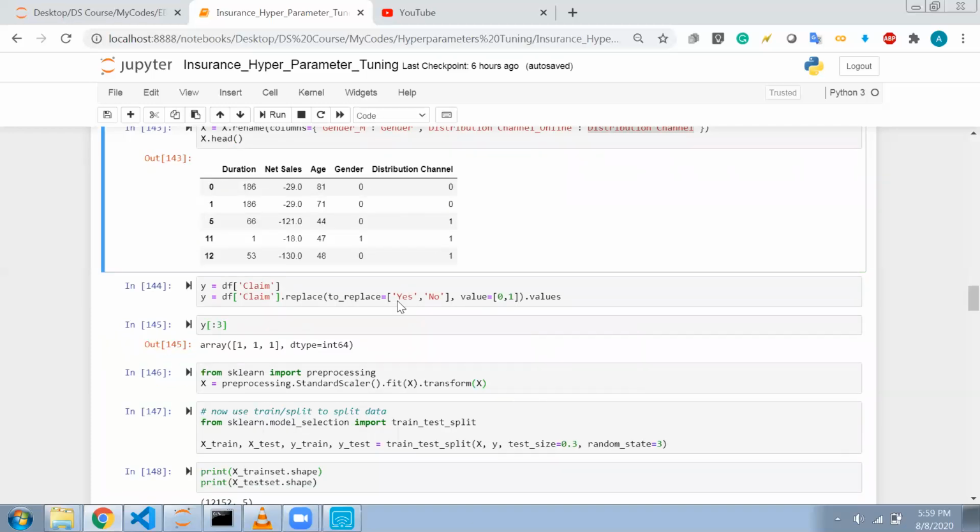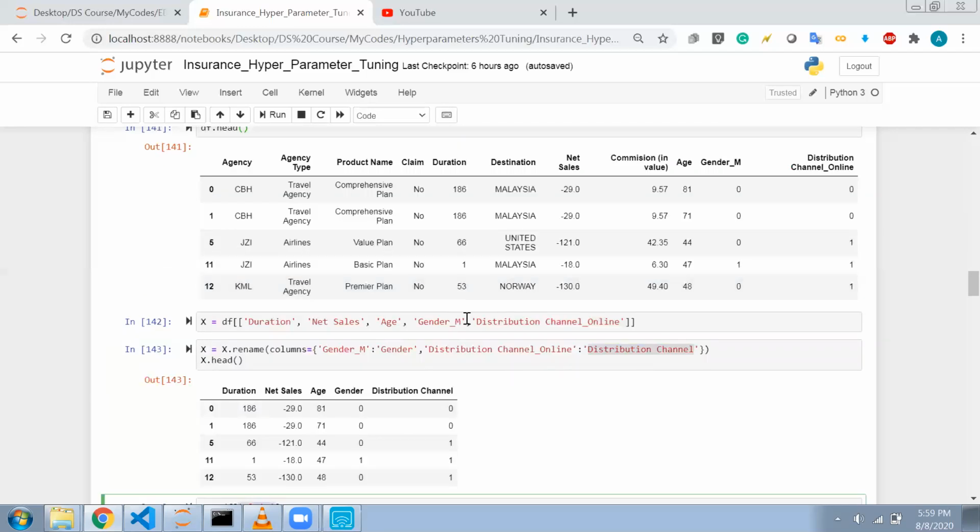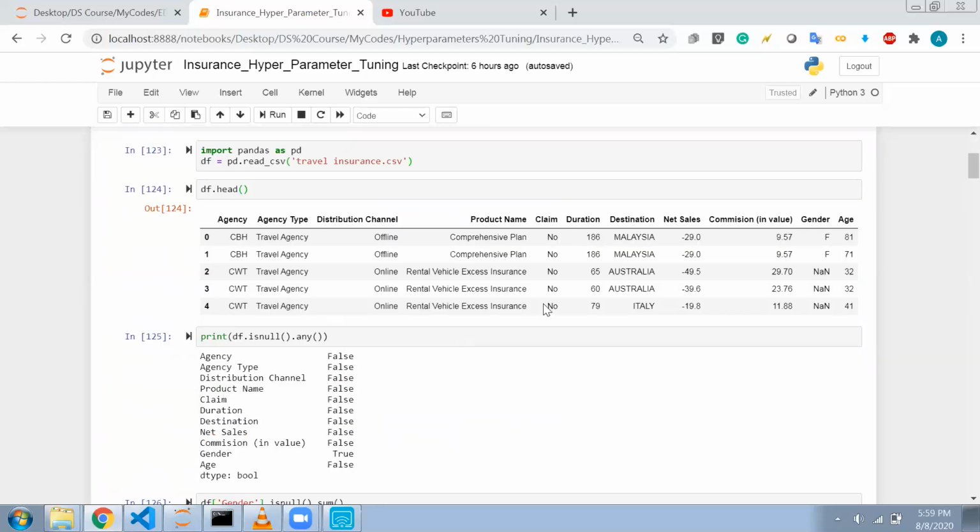This is the data I have now, and I will put the claim feature in Y. You can see that I haven't included all the features, like product name and destination. This data would create problems for me, because for destination there were a lot of countries, so converting these into numbers was a difficult task. So for simplicity I removed these columns.